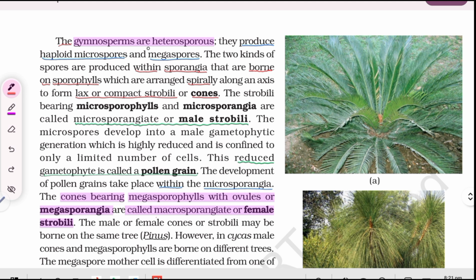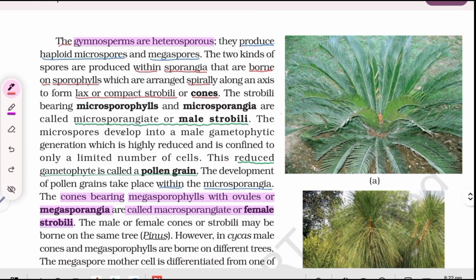The gymnosperms are heterosporous. They produce haploid microspores and megaspores. The two kinds of spores are produced within sporangia that are borne on sporophylls, which are arranged spirally along an axis to form lax or compact strobili or cones. These strobili bearing microsporophylls and microsporangia are called microsporangiate or male strobili.